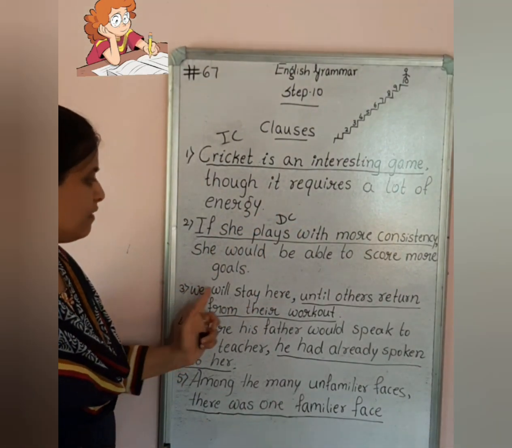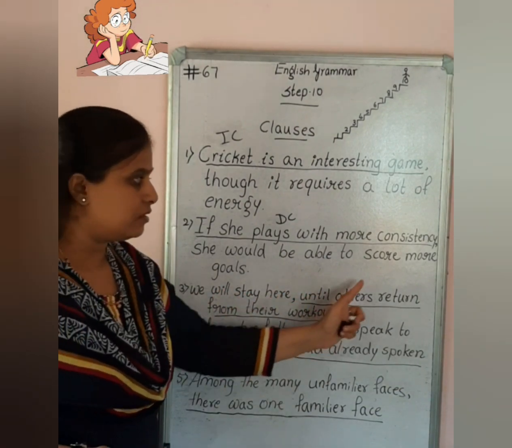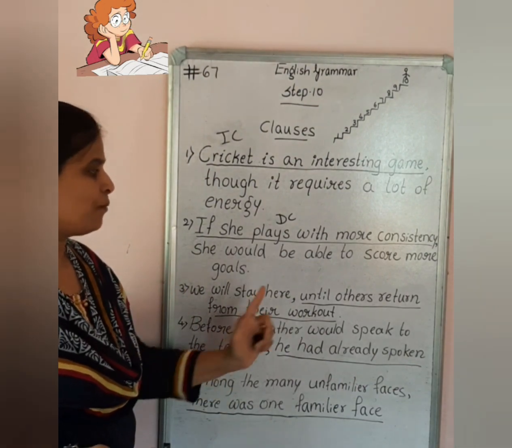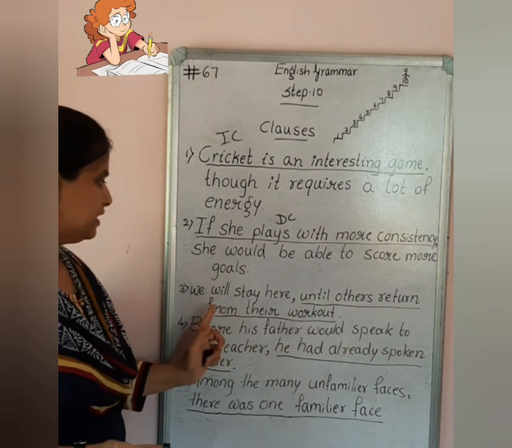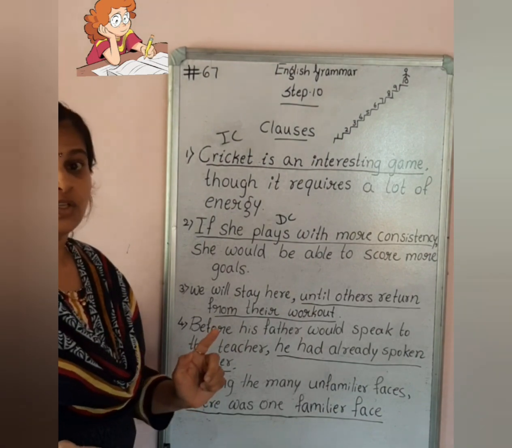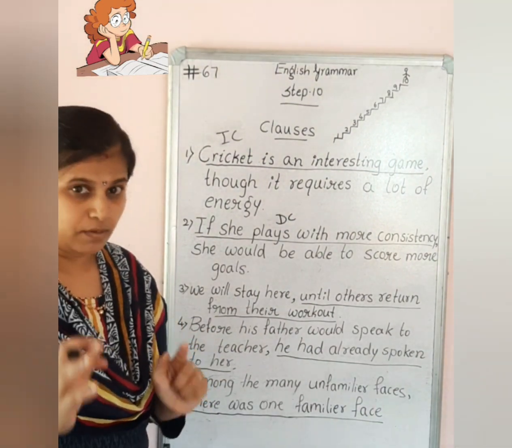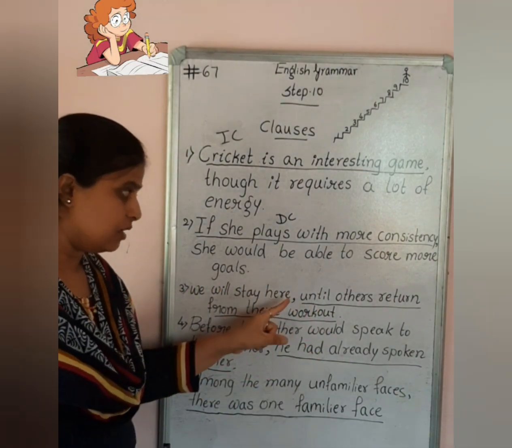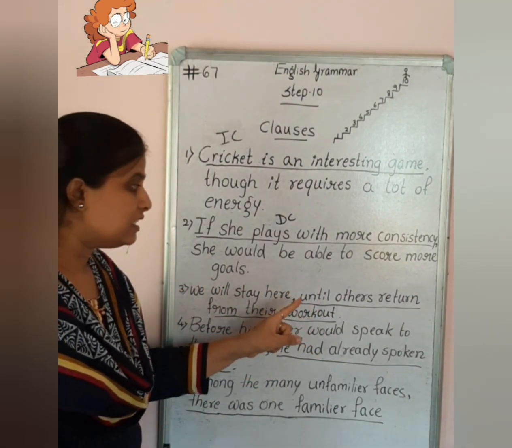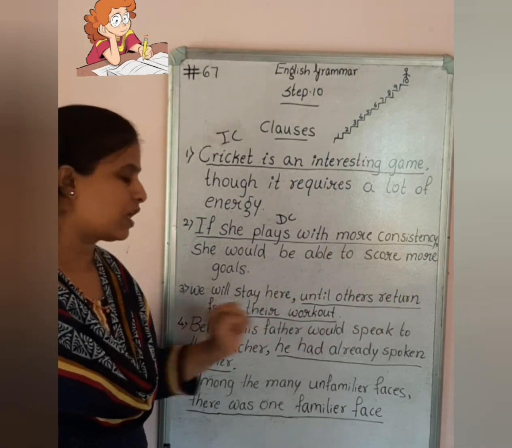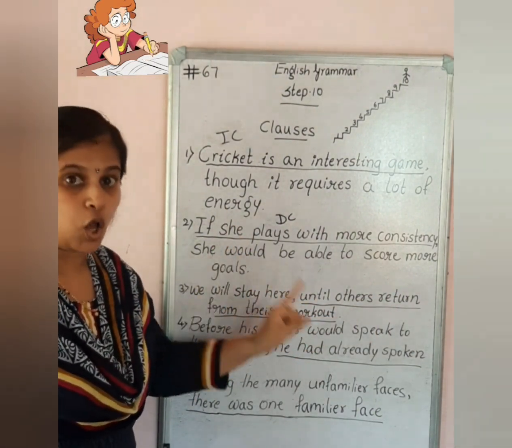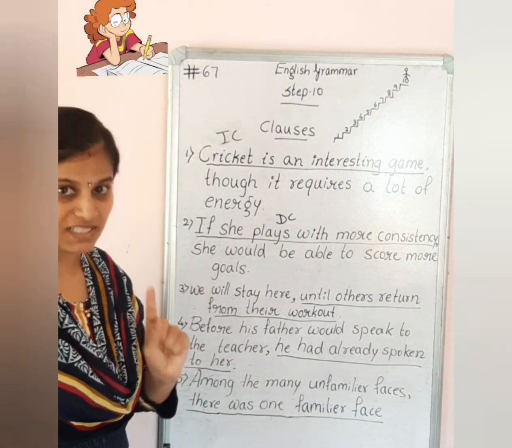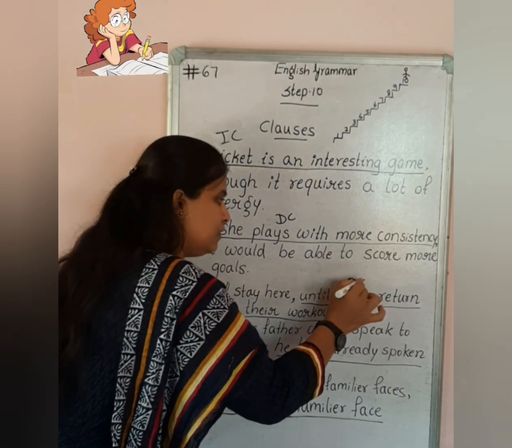Next: we will stay here until others return from their workout. See the underlined clause: until others return from their workout. It is not giving complete sense, so it depends on this one: we will stay here. We will stay here until others return from their workout. So this underlined clause completely depends on the other clause to give complete sense. So it is a dependent clause.